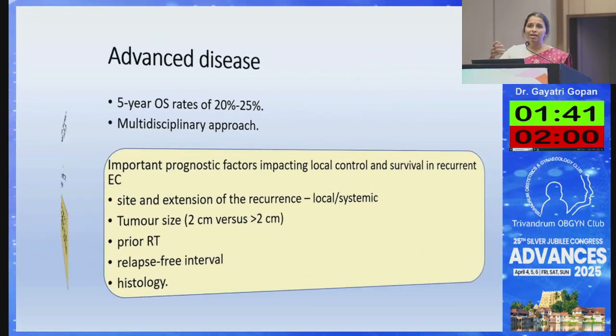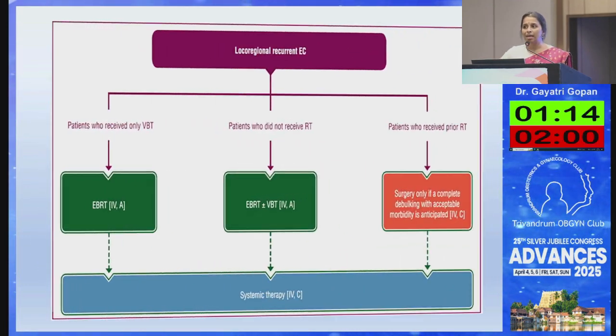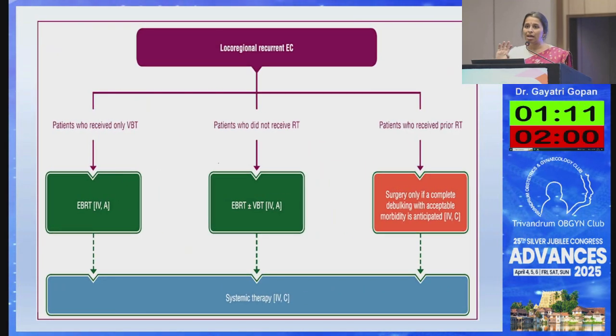Now coming to advanced disease, are there any options for advanced disease? Yes, there are so many options for advanced disease. Whenever this advanced disease comes, in addition to all the molecular markers mentioned previously, we do check for the estrogen receptor, progesterone receptor, HER2 status and definitely MSI to decide on further treatment. And definitely the recurrence, we have to see if it is a distant recurrence or a local recurrence to decide on further treatment, because if it is a local recurrence, again radiation or surgery can be used as a treatment.